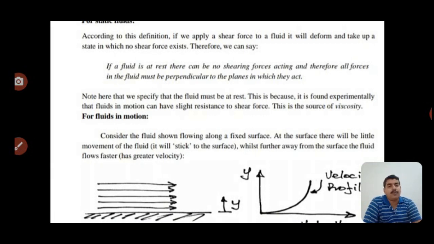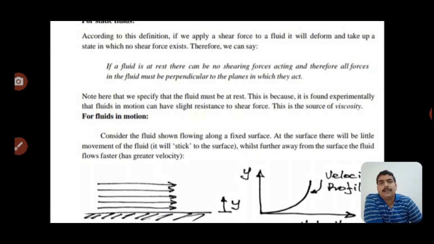When slight movement or small motion of the fluid occurs, we are going to fluid in motion, and therefore viscosity occurs. Viscosity is the property of a fluid in motion. Now we understand that viscosity occurs when the fluid is in motion.